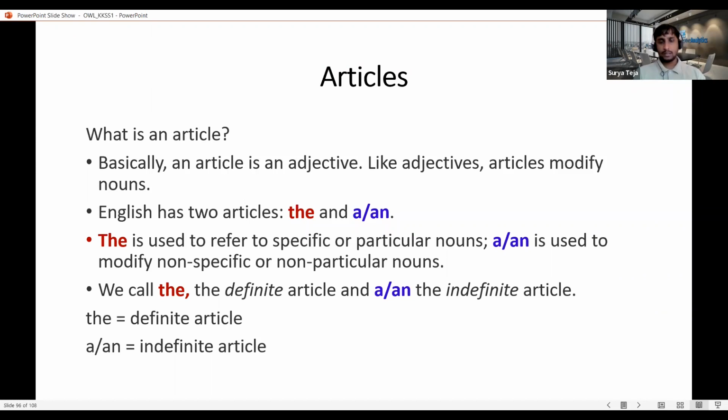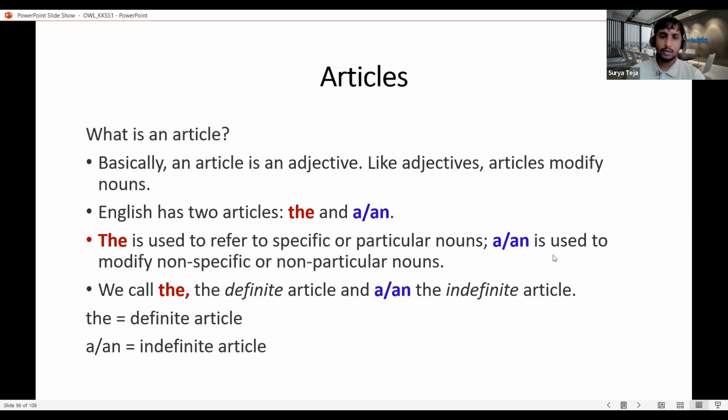In English, the articles are broadly divided into two types. One is the, and the other one is a or an. Depending upon the situation, depending upon the phonetic sound, we use a or an interchangeably. The is used to refer to a specific or more definite noun. Someone has brought up a topic about a noun, maybe a thing, a place, a country, anything, and we are talking specifically about the same context which the other person has referred to. So it becomes a definite article. Then we use the.